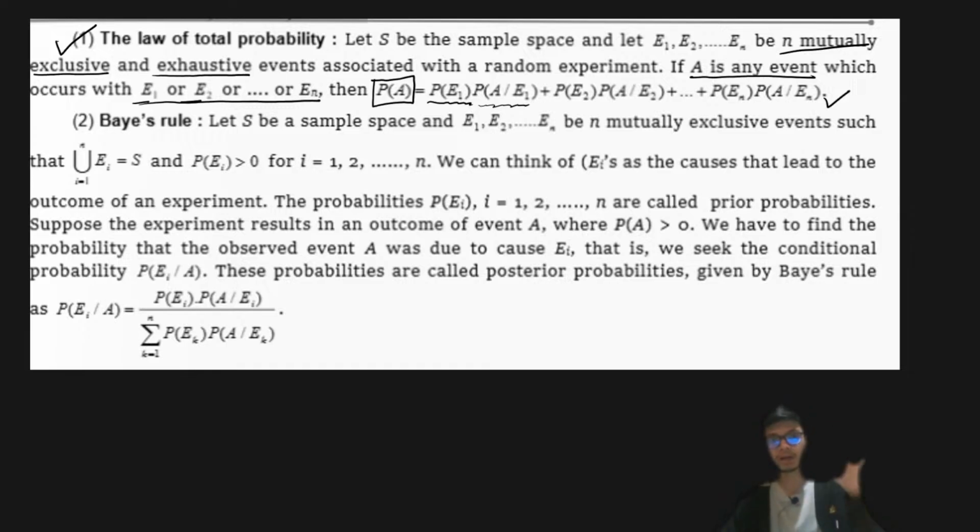Once you are done with the total probability theorem, Bayes theorem is nothing but an inverse of the total probability theorem. Let's say there is a particular event whose probability of occurrence you're trying to figure out, and let's say that event has already occurred. Then what is the probability that it occurred by following a particular path, or a particular condition of the event? So it's like an inverse of probability.